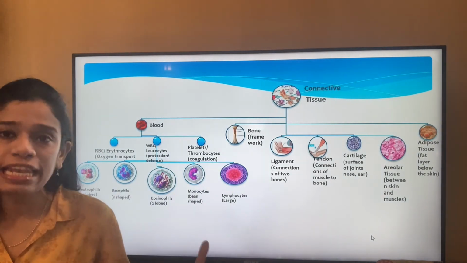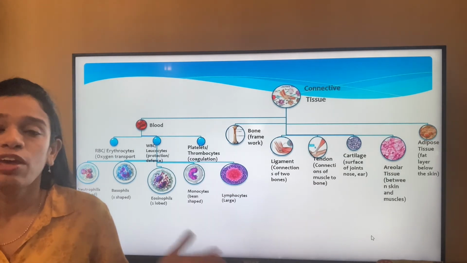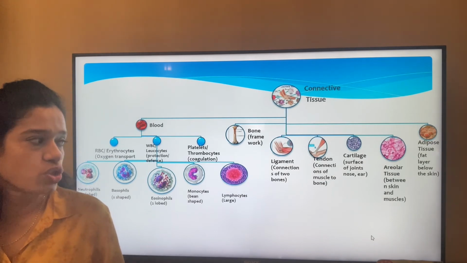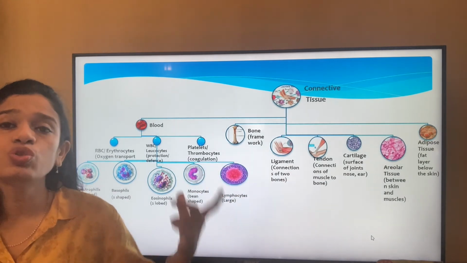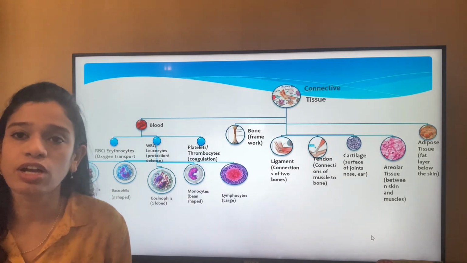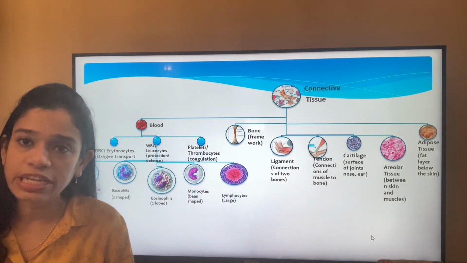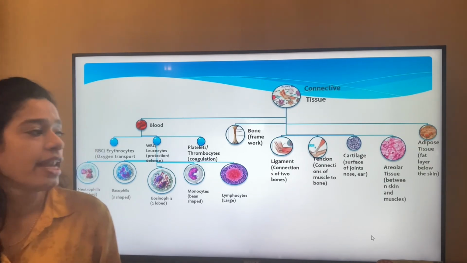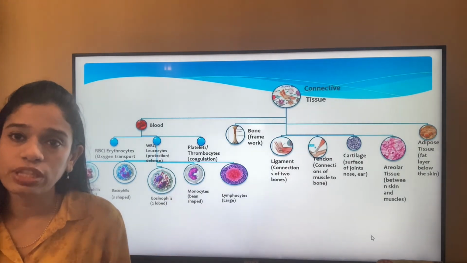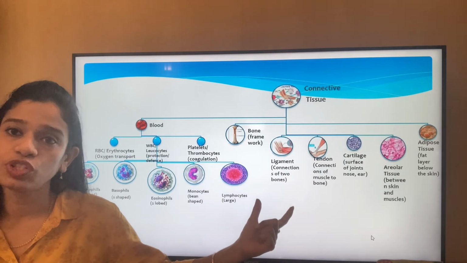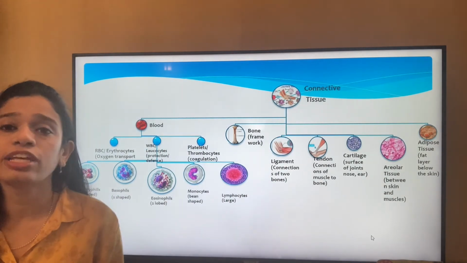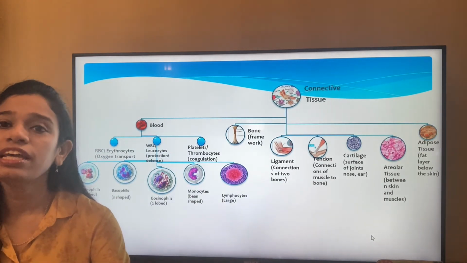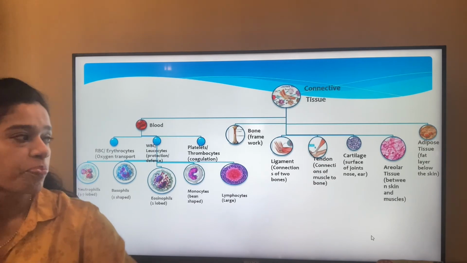The next is the ligament. The ligament and the tendon are very similar. We think it to be very similar in function, but it is not so. Ligament, the connection of the two bones, that constitutes the ligaments. That is like that of the wrist. The moving of the wrist, if we can understand here, it gets connected from bone to bone, and the movement of the ankles or near to the ankles, it is the ligaments or the connection of the two bones, whereas tendon is the connection of the muscle to that of the bone. Here this bone is connected to the muscle over here. So this is the tendon.